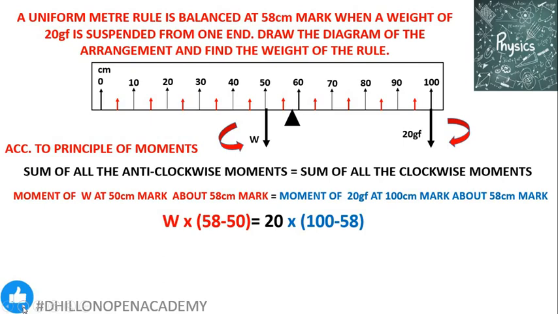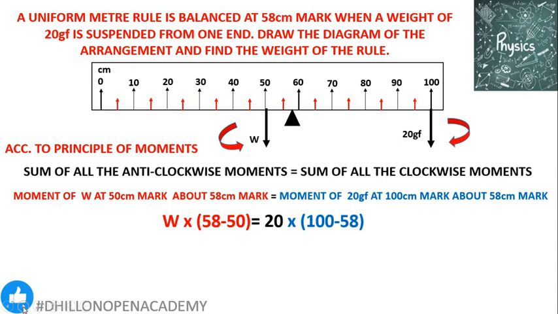We know that moment of force is force times the perpendicular distance between the point of action of the force and the pivotal point. So W, the weight, is acting at the 50 centimeter mark. The pivotal point is at the 58 centimeter mark. So the difference between the two will be 58 minus 50.